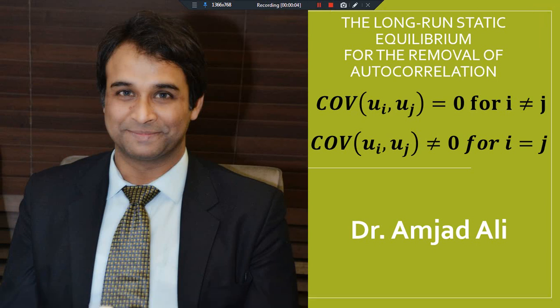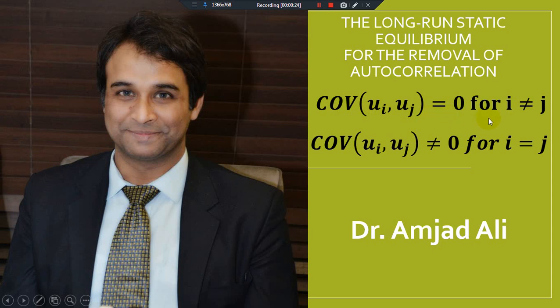In this video we will learn an interesting topic for the removal of autocorrelation, that is the long run static equilibrium for the removal of autocorrelation. Dear students, as we know, one of the main assumptions of OLS is that there is zero covariance between two errors.